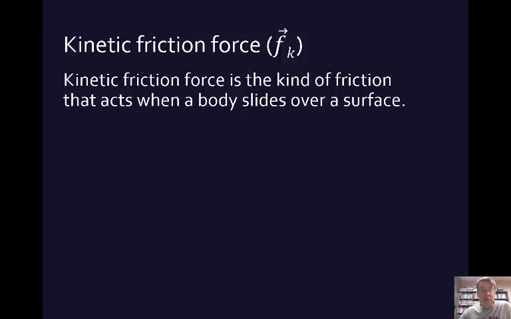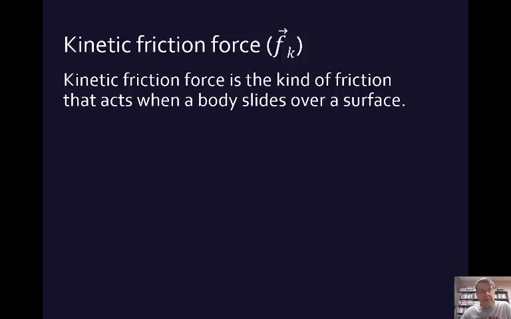I know if we could get down really small, we'd see that this is actually a result of electromagnetic interactions between the two things that are touching each other. But we don't experience it that way in our big selves. So kinetic friction is the kind of friction that acts when a body is sliding over a surface.